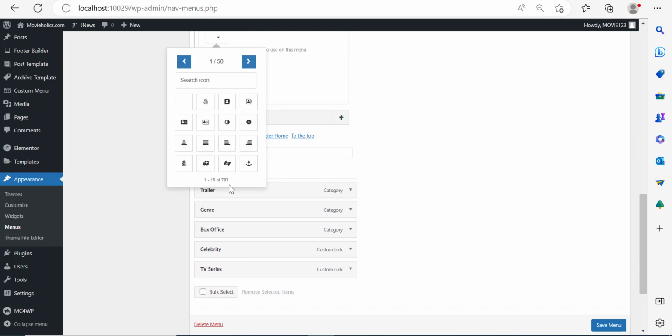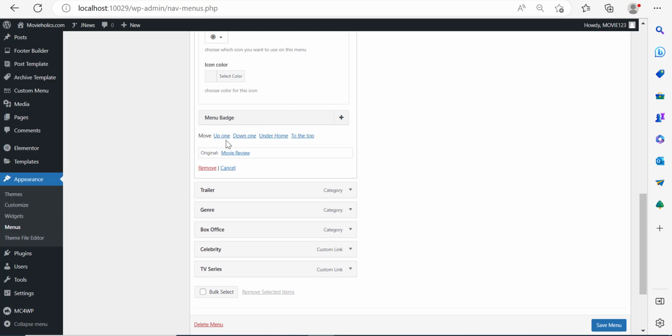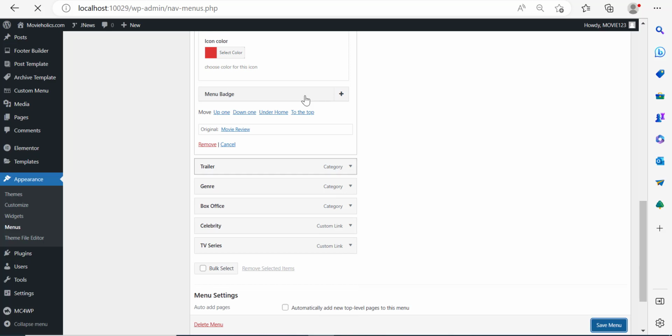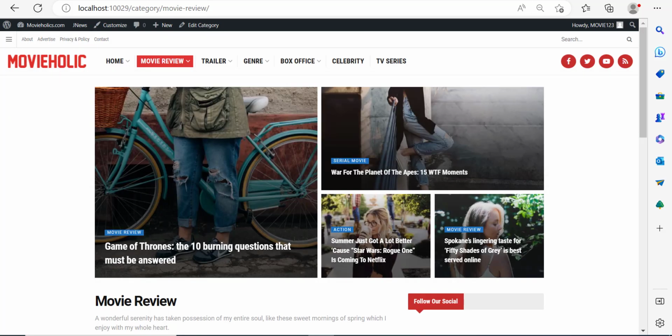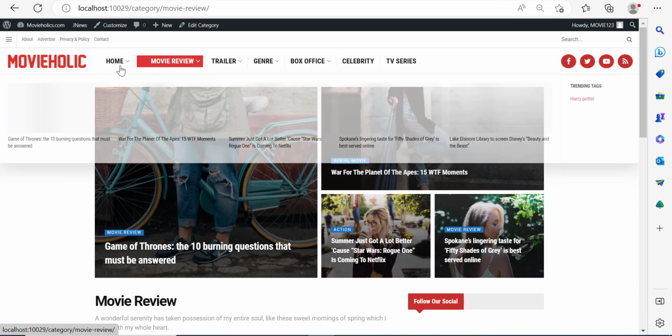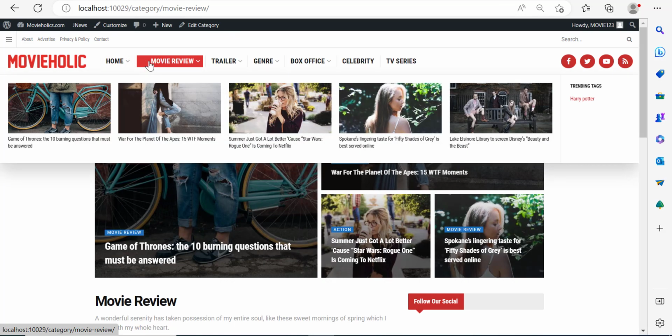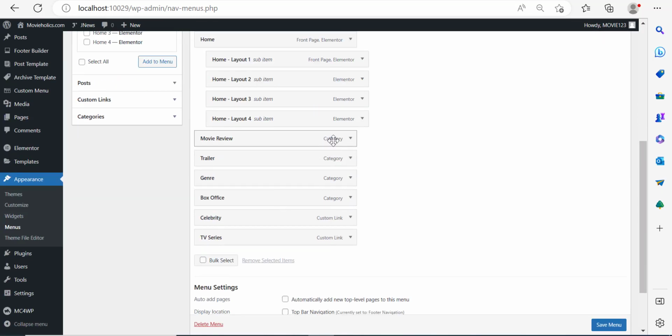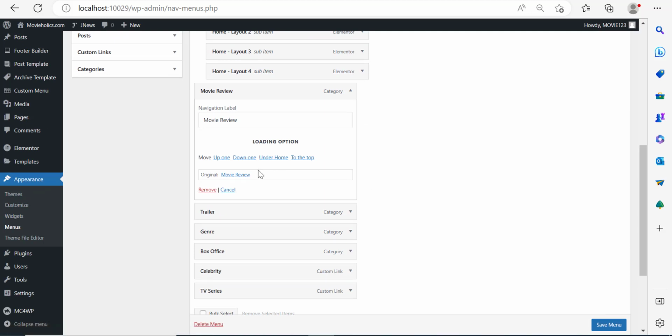They have 787 icons. You can toggle like this. Choose the one that you like and that fits what you like best. For example, I'm just going to go with this one here. You can even give it a color. So I'm going to give it the color red. And if I save menu right now and go back, notice that the icon was added, but the only issue is that the background color is red. So I could have thought of any other color than red. It was stupid of me to think of red only.